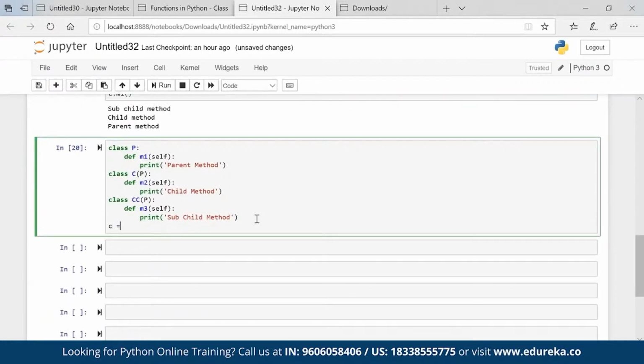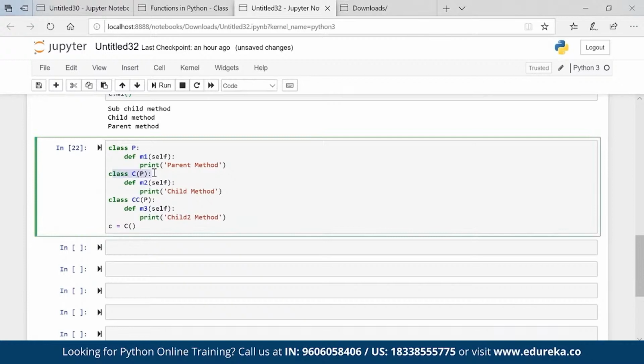Now C is equal to, if I call the C class, what all properties will C have? C will have M2 and M1. Okay, M1 is a function, and this is known as a method. Basically, when we are talking about an object oriented programming language, then this is mentioned as a method. CC is a sibling obviously, so ignore that, child 2, because it is getting property from the parent only.